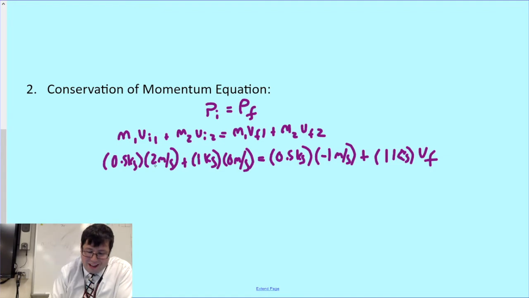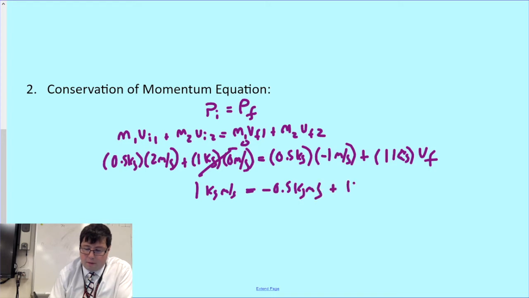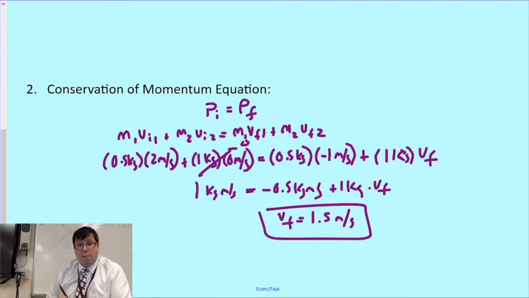So solving this all out, 0.5 times 2, plus 1 times 0, ends up being 1 kilogram meters per second. That's going to equal minus 0.5 kilogram meters per second, plus 1 kilogram times vf. Solving that for vf, I get 1.5 divided by 1, or 1.5 meters per second. The same answer I saw before, this time using the conservation of momentum equation.